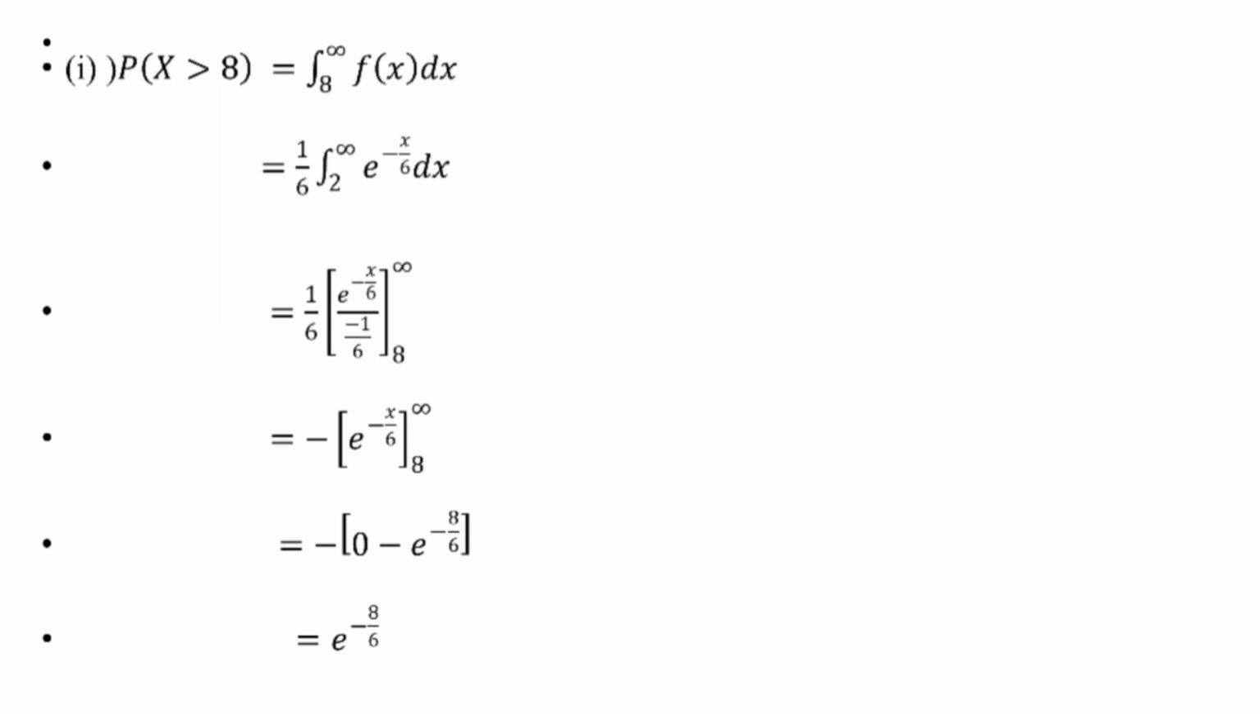So 1 by 6 is a constant, so take it outside and the variable is e power minus x by 6. So it's of the form e power minus x dx. Integral of e power minus x dx equal to e power minus x by minus 1. So used by the formula, the value is 1 by 6 times e power minus x by 6 by minus 1 by 6, and the limit 8 to infinity. So substitute the upper limit, e power minus infinity is equal to 0, and the lower limit e power minus 8 by 6. So minus minus plus, so the value is e power minus 8 by 6.